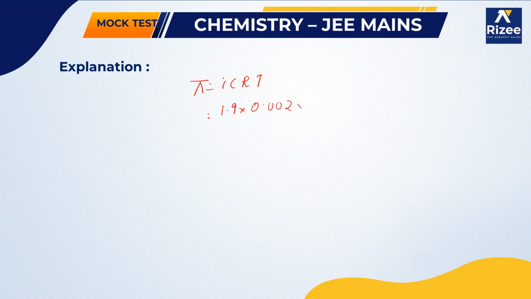0.02 into the value of R, 0.0821, and the temperature is given as 27 degrees centigrade, which we can write as 300 Kelvin.